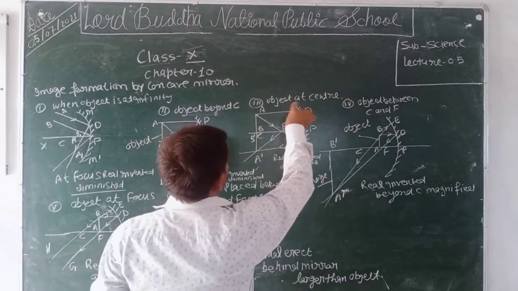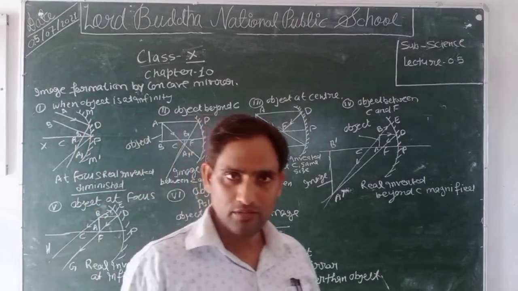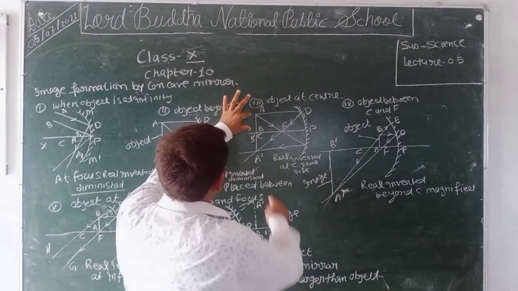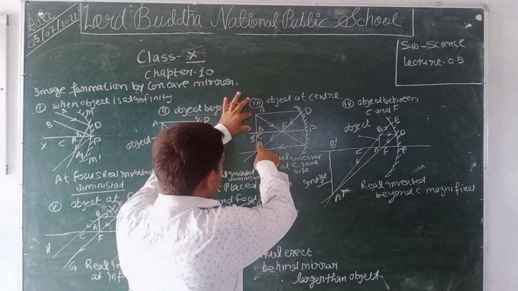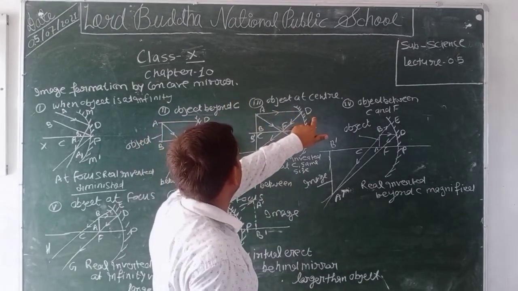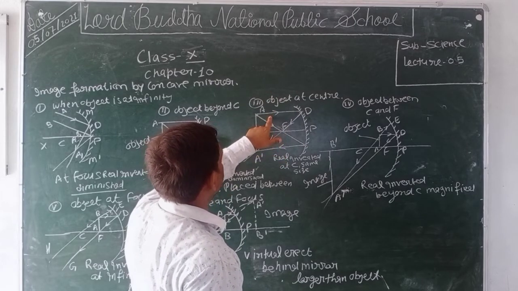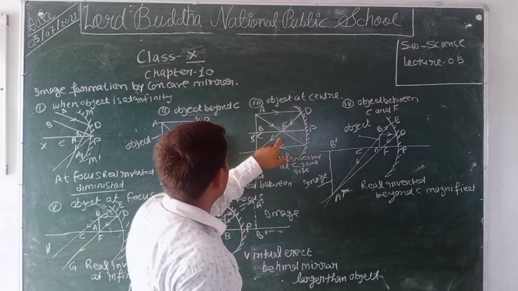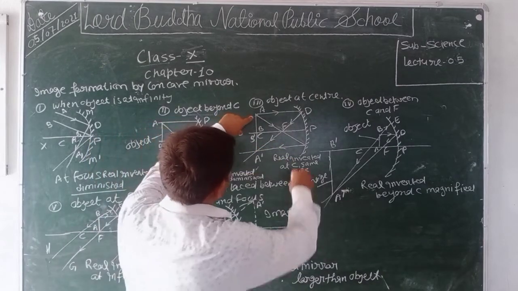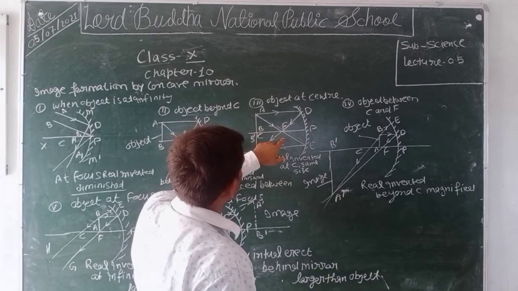When the object is placed at the center of curvature, we take an object AB at the center of curvature. Here we take two rays. AD is parallel to the principal axis. After reflection, it passes through the focus, and we take the second, AE, which passes through the focus.